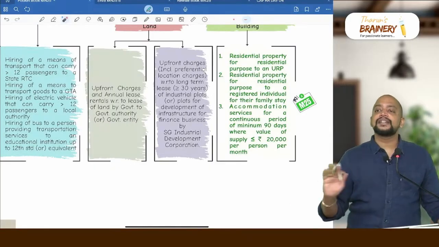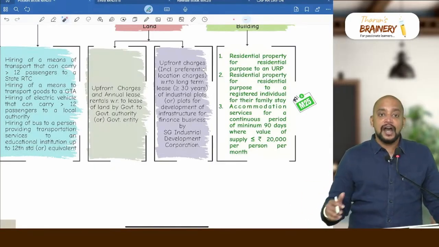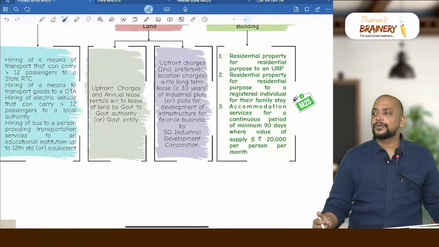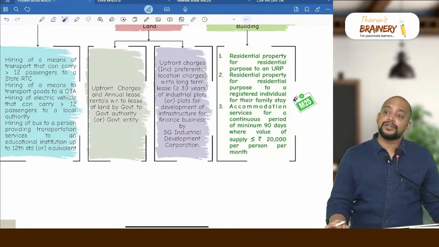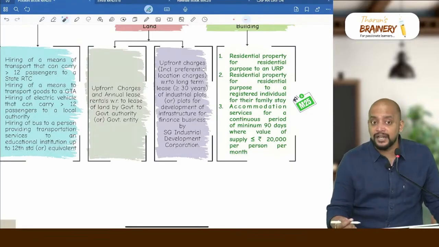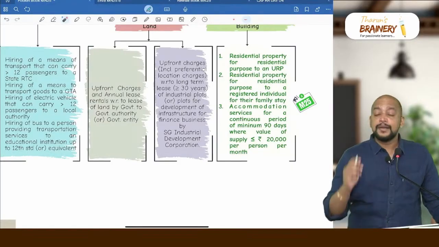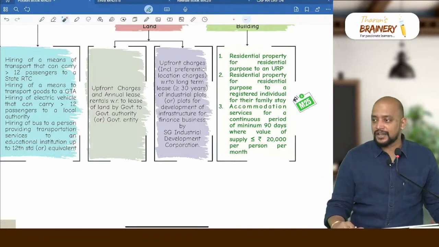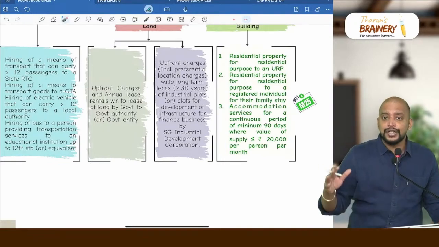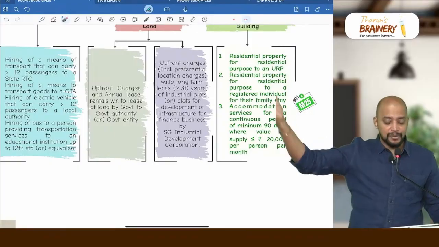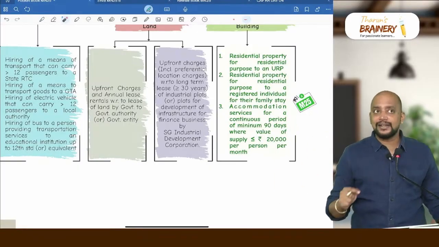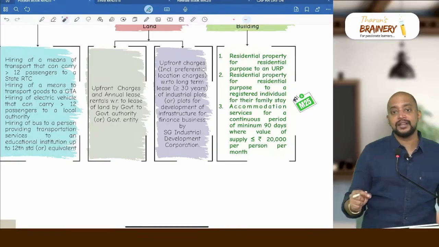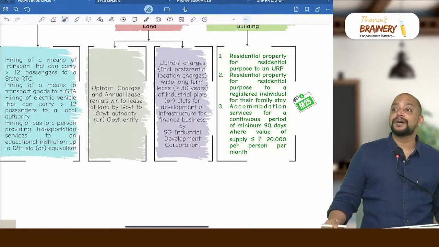Simple. For how many days continuously should they give their accommodation, their premises? It should be for a continuous period of 90 days. Must it be residential accommodation? No, it can be a commercial property or a residential property. But for accommodation, for what period should it be given? Consecutive 90 days or more, a minimum period of 90 days. And what should be the maximum amount per month? Less than or equal to 20,000 per month per person. Why do they use the word per person?